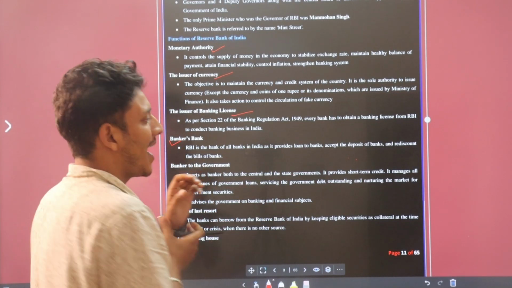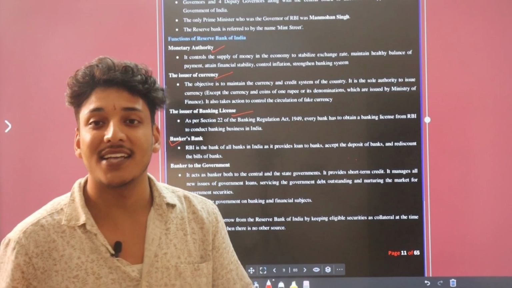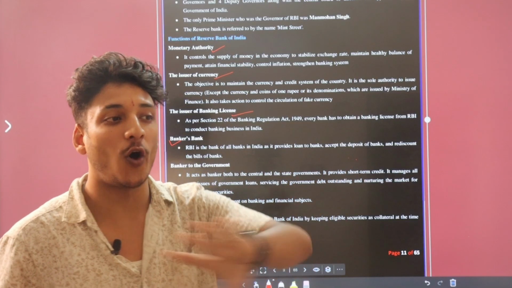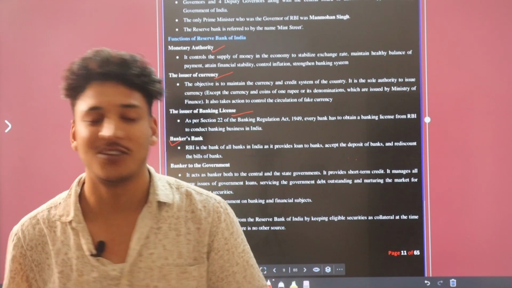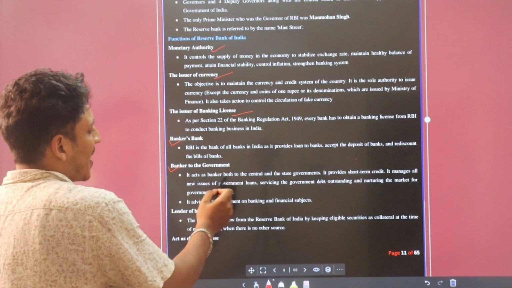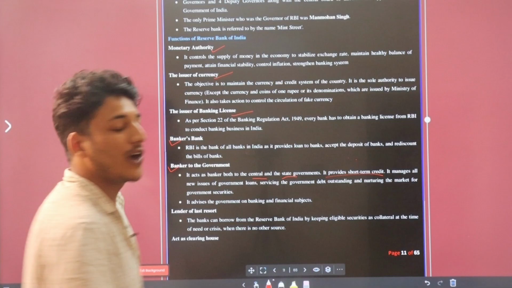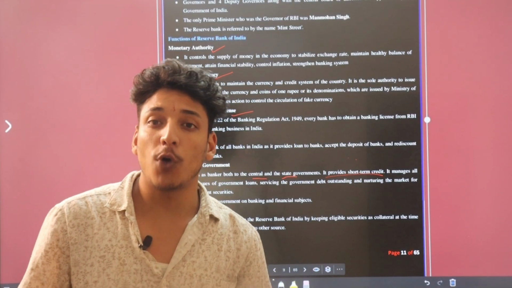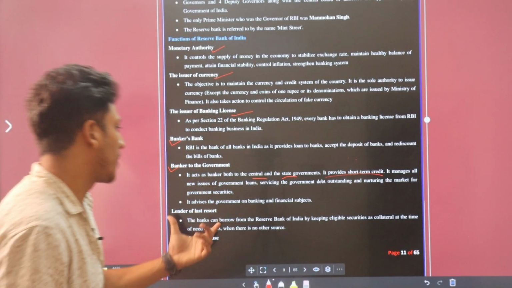Okay. Now, bankers of banks. It means, and I already taught you, that RBI is the backbone of banks because it manages all the audits, all the reports, all the money related activities of banks. A banker to the government. It acts as a banker to the government, both central and state. It provides short-term credit. It means it provides loans to the government when there is a need, and it also provides loans to the state government. That's why it's called a banker to the government.